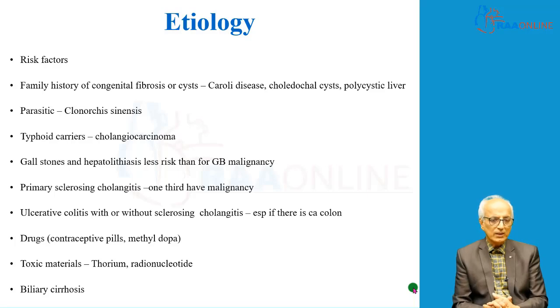Gallstones and hepatolithiasis also can produce cholangiocarcinoma, but the risk is more for gallbladder malignancy. Primary sclerosing cholangitis: 1/3 of all these patients have malignancy. This risk is very high in primary sclerosing cholangitis. Ulcerative colitis with or without sclerosing cholangitis, especially if there is associated cancer colon, which only shows the chronicity of the disease, leads to increased risk of cholangiocarcinoma.